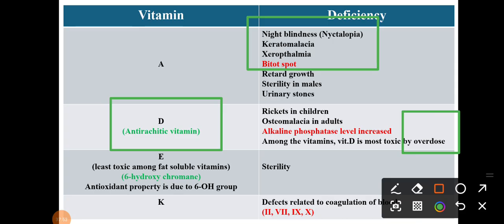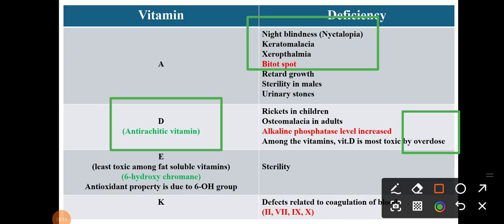Then what about vitamin E? Vitamin E is the least toxic among the fat soluble vitamins, right? It contains the 6-hydroxychroman ring and antioxidant properties due to only that 6-hydroxy group. So please, these points are very important. And what is the deficiency? That is the sterility.